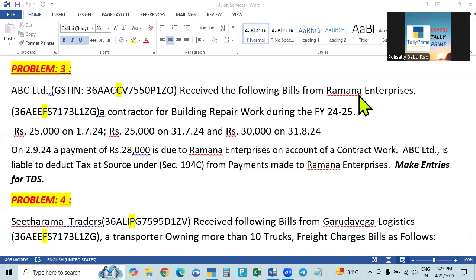Here for individual and HUF it is 1%. For other deductees it is 2%. Since it is a partnership firm, the deduction rate is 2%. Okay, so now we will open his books.